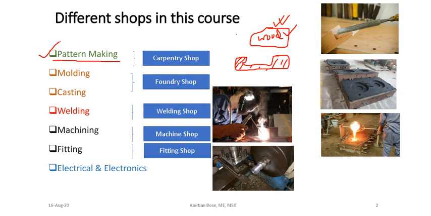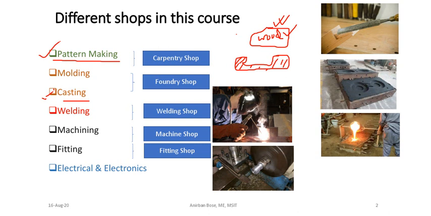Then we will do the final thing, which is called the casting, where we put the molten metal into that cavity. If we pour the molten metal in this cavity, and if we allow some time, then what will happen?